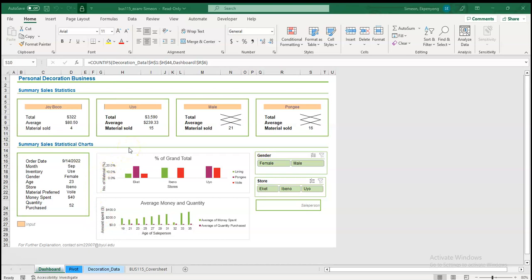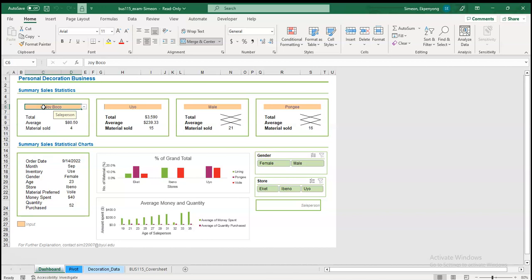In this dashboard, I did my very best to make a design so that when you click on these columns, I interpret what the column means by using explanatory text. So all these input cells, when you click on them, you see the locations, which tell us the store locations, the gender, and the material preferred. So let's get back to this place, the sales person cell.